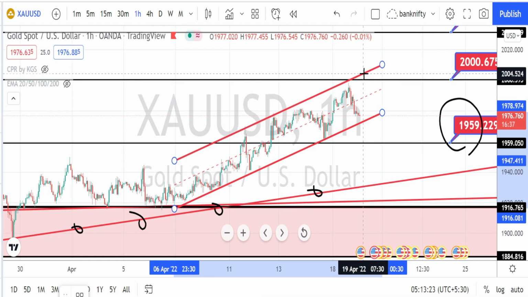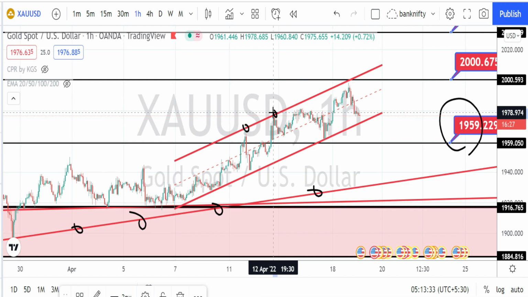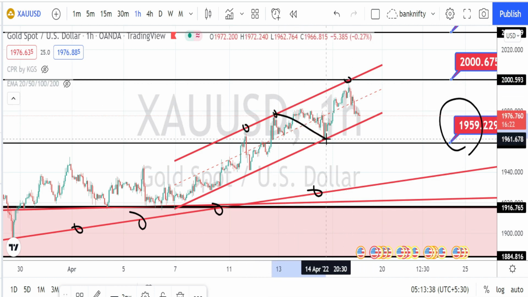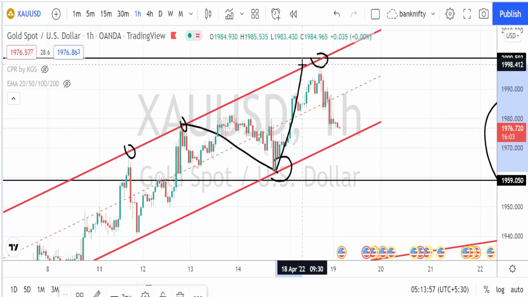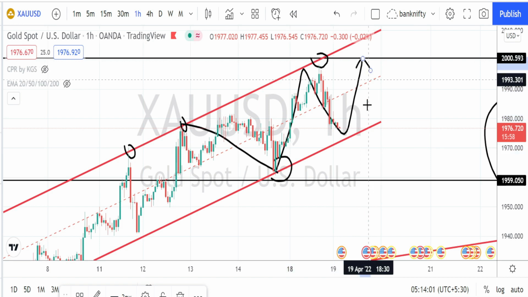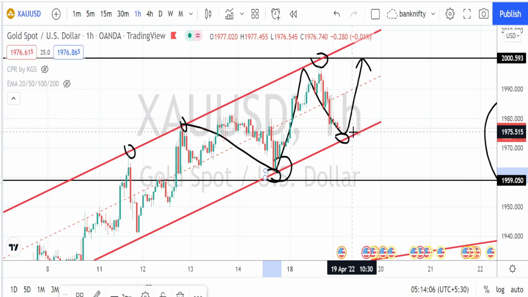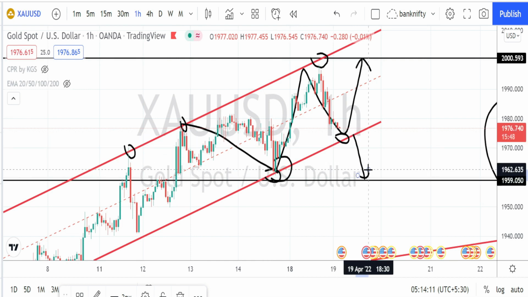And when we look at the higher side also, it has properly respected this trend line or the resistance line, and every time it tests this trend line, it has retraced and took support on the support line of the bullish channel pattern. So overall, the current price action in hourly time frame, it's still in a very nice bullish trend. Only when the price action breaks this trend line or support line, we can expect a further fall, and next level of support is going to be the higher time frame support level of 1958.